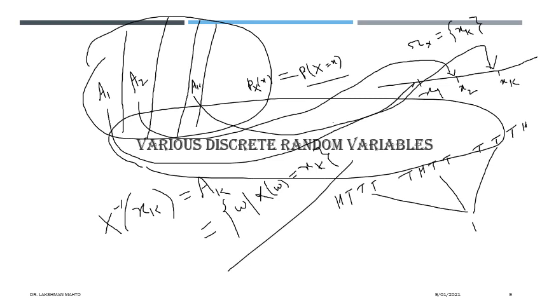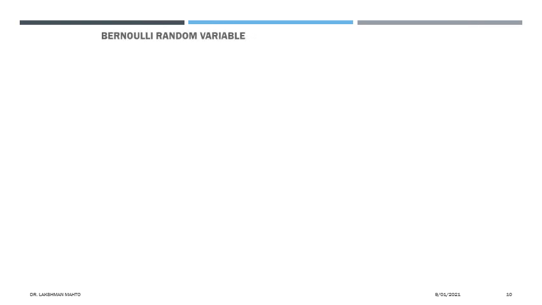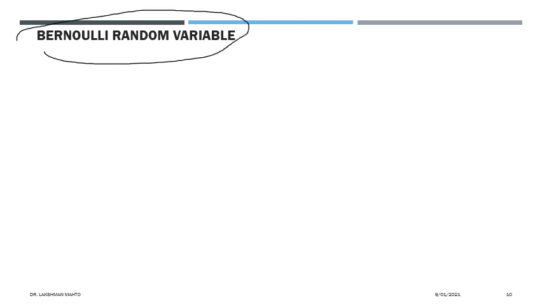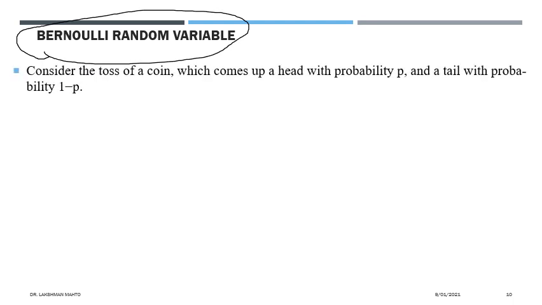So I will go further with various discrete random variables. The first and simplest discrete random variable is the Bernoulli random variable, where we observe only two possible values of the random variable. Either it is 0 or 1, or you can say minus 1 and 1, depending upon your situation and what you want to introduce. It is a binary situation, that means two values. So consider the toss of a coin which comes up a head with probability p and a tail with probability 1 minus p.